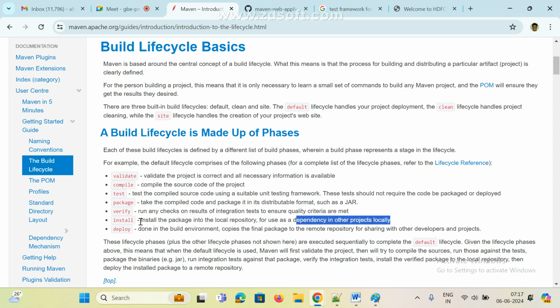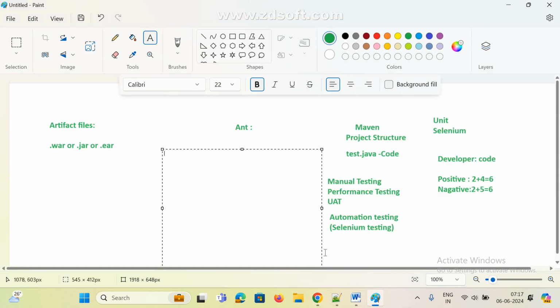Generally, there are three types of repositories, you know, right? Local repository, central repository, and remote repository. All are three types. Now we'll see them one by one. Anyway, I am going to install one by one: local repository, central repository, remote repository.